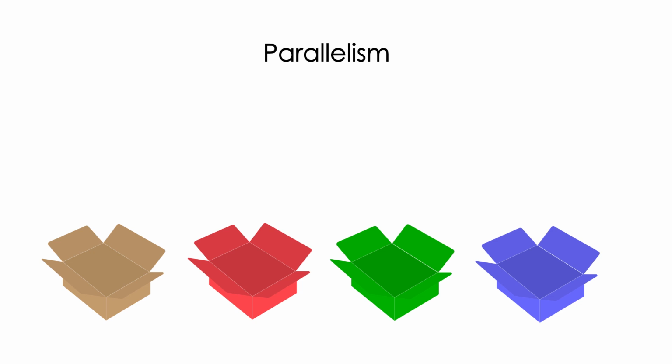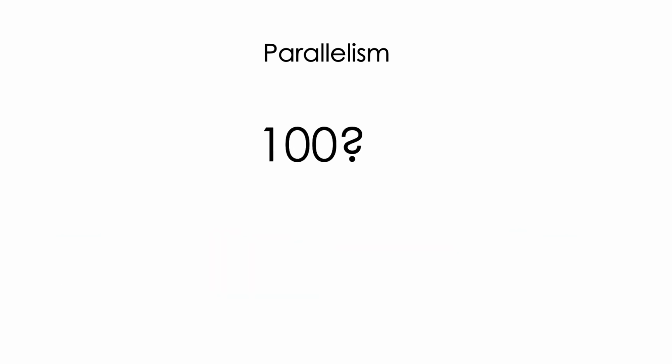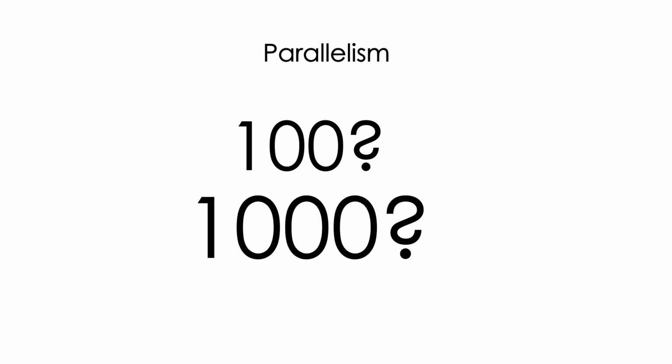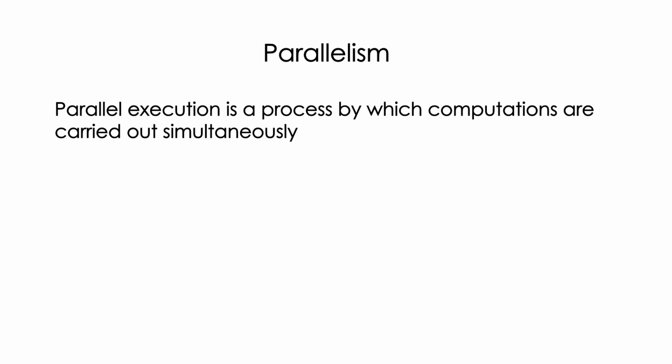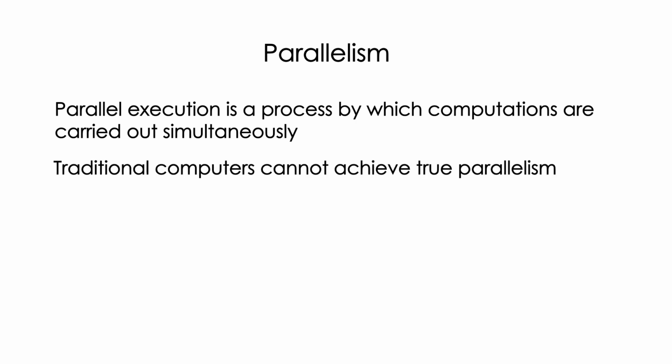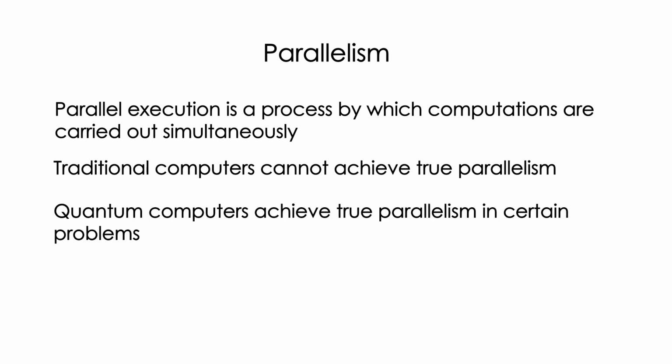But what is the limit to it? Can you still do it if there are 100 balls in the box? 1,000? Impossible, isn't it? Theoretically, such a process is called parallel execution, where you could check all possible options at once and make a decision based on that simultaneously. Traditional computers also cannot do true parallel processing. True parallelism can be accomplished using a quantum computer.